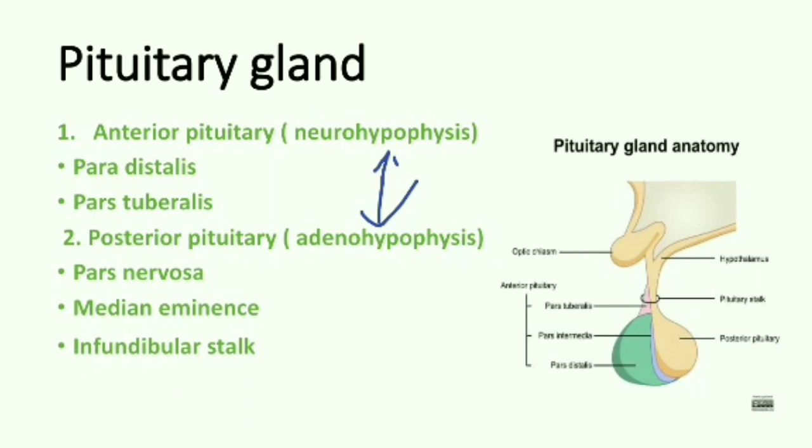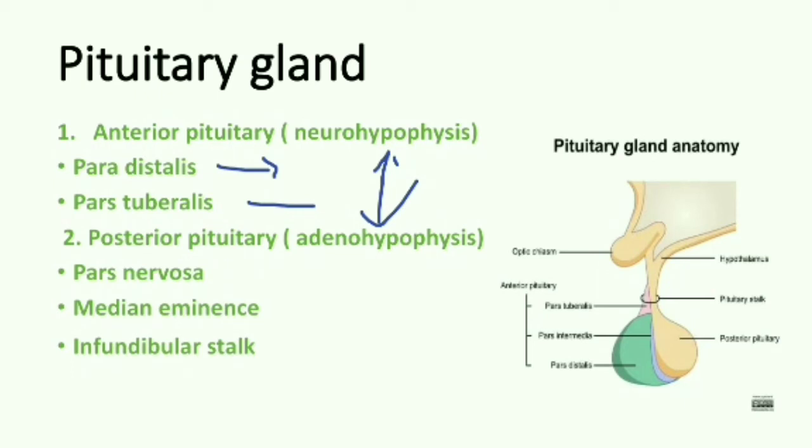Adenohypophysis consists of pars distalis and pars tuberalis. Distalis is the largest section and tuberalis is a collar of tissue that surrounds the infundibular stalk.